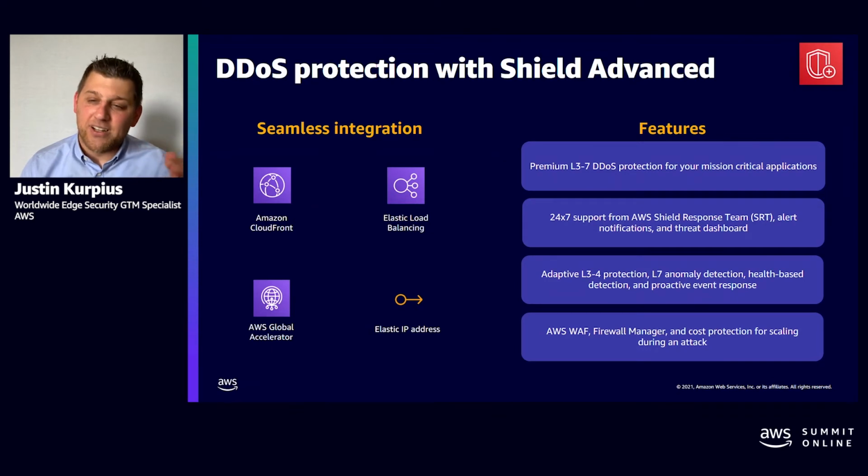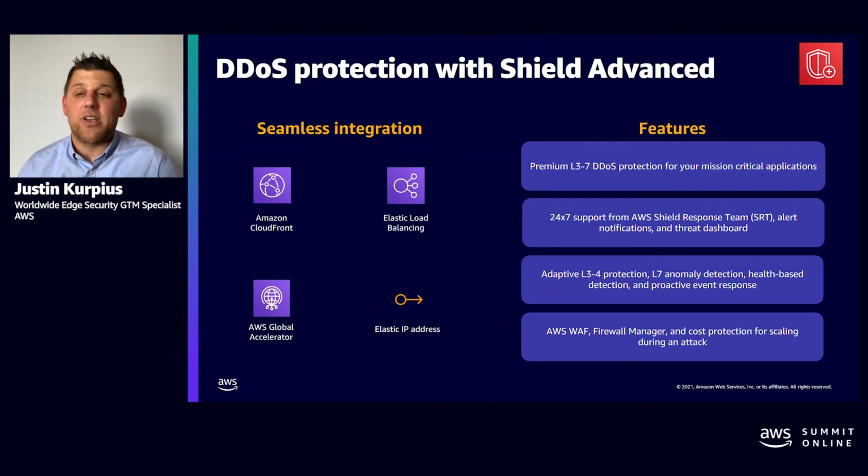Versus maybe there is a little anomaly and we can see from the Route 53 health check that there's a problem with the application, it's down, or it's not meeting the SLA that you prefer, then we know, and we can reach out to your team, which ties into the second feature, which is the proactive event response. So now we have the ability for our customers to insert into our console who we should contact if we see an anomaly, if we get an alert, or if we see maybe an application that is down or is suffering from our Route 53 health check. We will proactively reach out to your team.